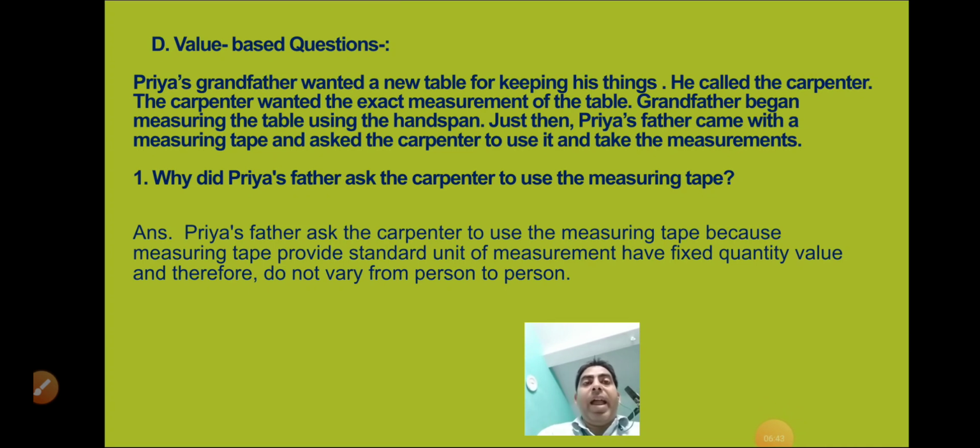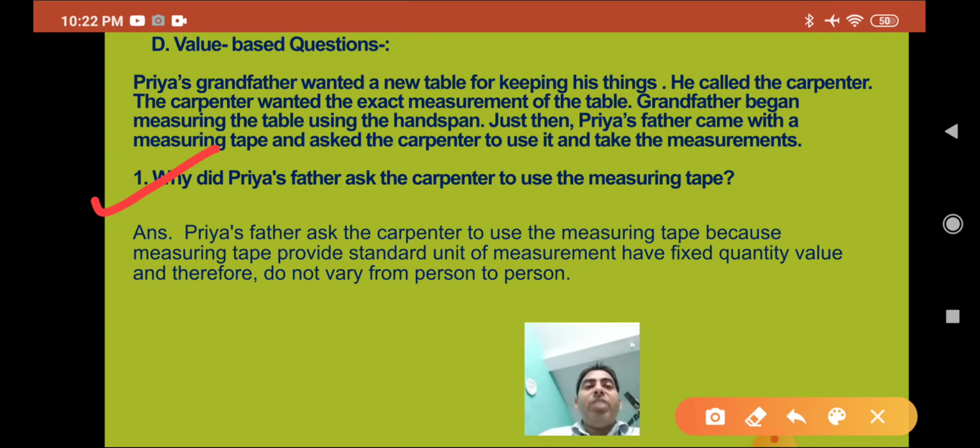Now, value added questions. The statement is: Priya's grandfather wanted a new table for keeping his things. He called the carpenter. The carpenter wanted the exact measurement of the table. Grandfather began measuring the table using the hand span. Just then, Priya's father came with a measuring tape and asked the carpenter to use it and take the measurement. Now the question arises: why did Priya's father ask the carpenter to use the measuring tape?